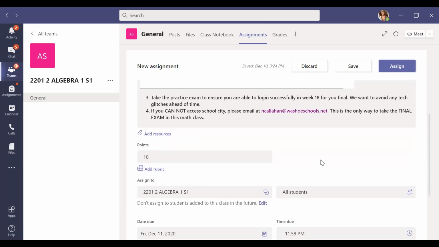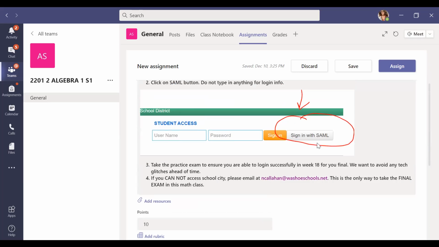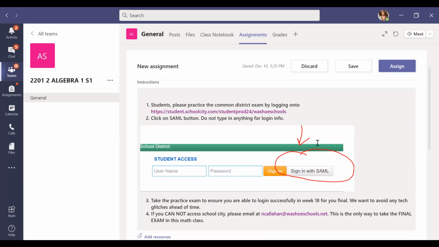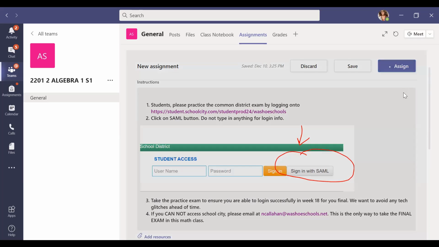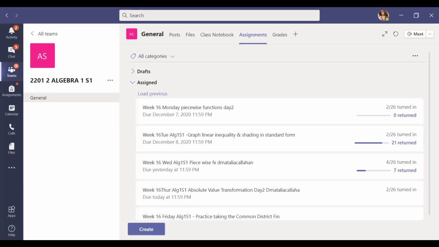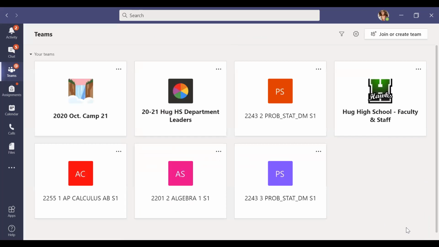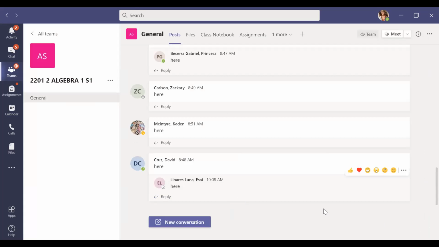Once you finish it, I will get a check mark on my side that says, hey, you have taken this, you get 100%, and then that's how you're going to earn the points for today for week 16, Friday. Okay, so I'm going to go ahead and click on assign. Hopefully that is showing up right here. And it'll take a little bit of time to maybe pop up. But essentially, that is the only thing that you need to do today, okay?